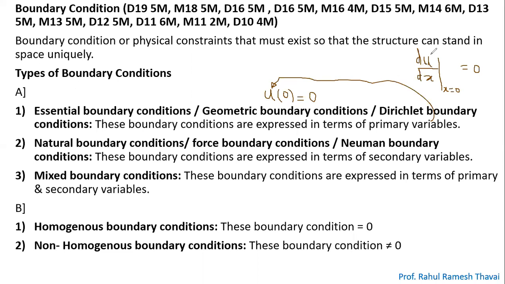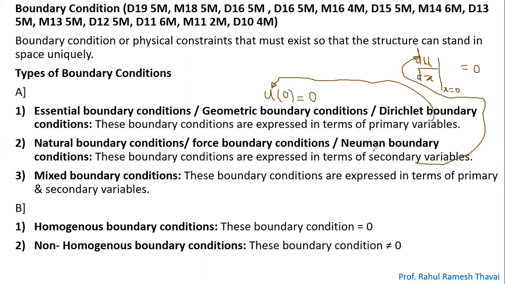The second is defined in terms of du by dx, which is the secondary variable, because it is a derivative of the primary variable. So that is called a natural boundary condition or force boundary condition or Neumann boundary condition, right?